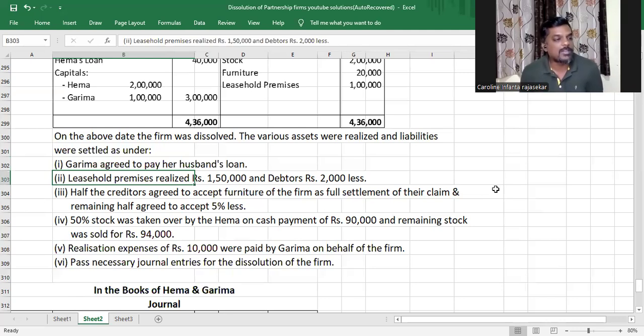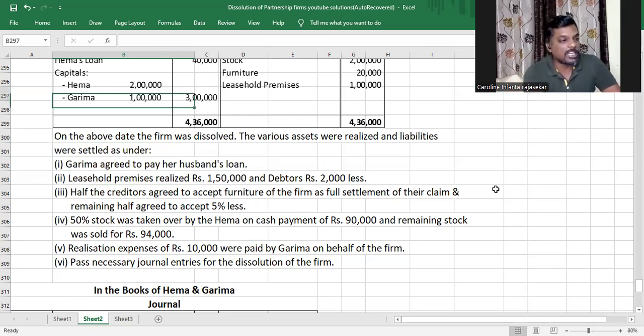Half the creditors agreed to accept furniture of the firm as full settlement of their claim, and remaining half agreed to accept 5% less. 50% of the stock was taken over by Hema on cash payment of rupees 90,000, and remaining stock was sold for 94,000. Realization expenses of 10,000 were paid by Garima on behalf of the firm. And we need to pass journal entries for that.